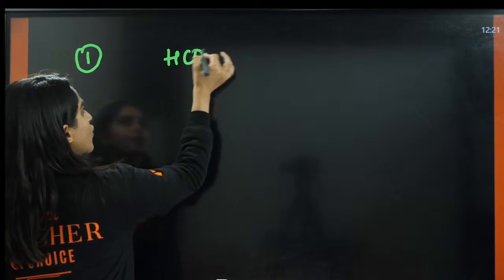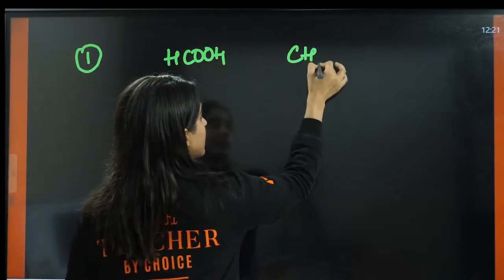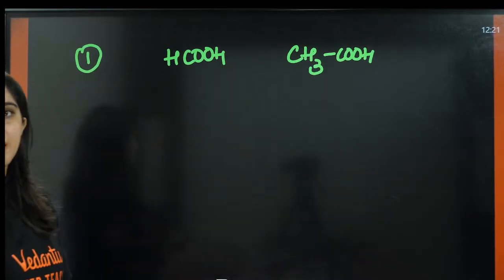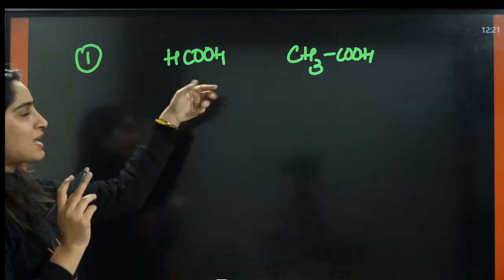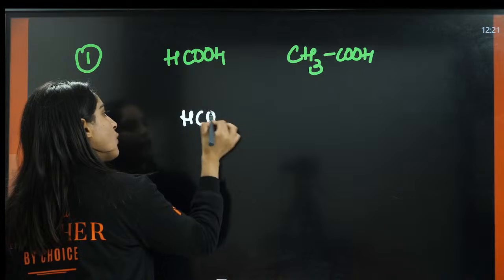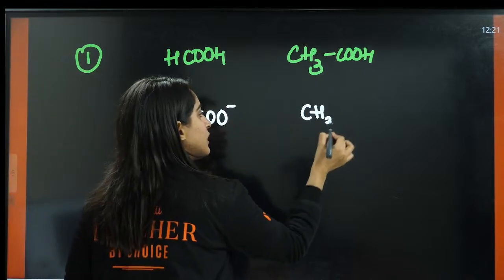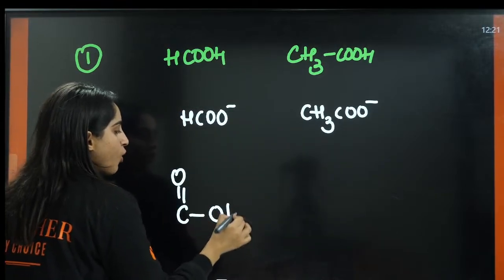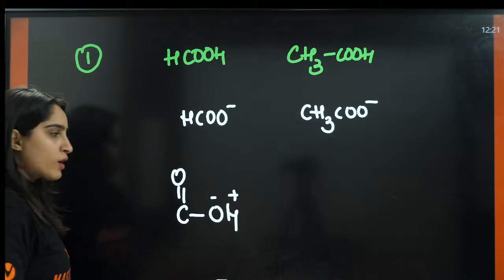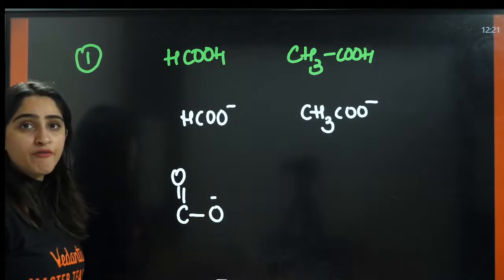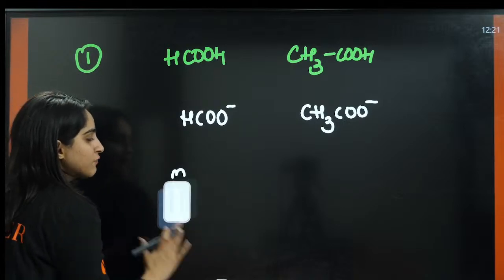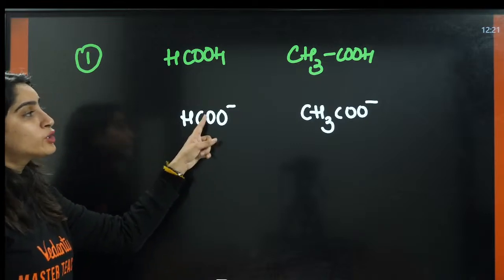Okay. So now, the first question here is HCOOH and then CH3COOH. Right? This is the first question. Now, see what you need to know. Just take away H positive. This will be HCOO negative and this will be CH3COO negative. Acidic means this will give off H positive, this will give off a proton. So this anion will be formed after that. Right? So you need to know the stability.